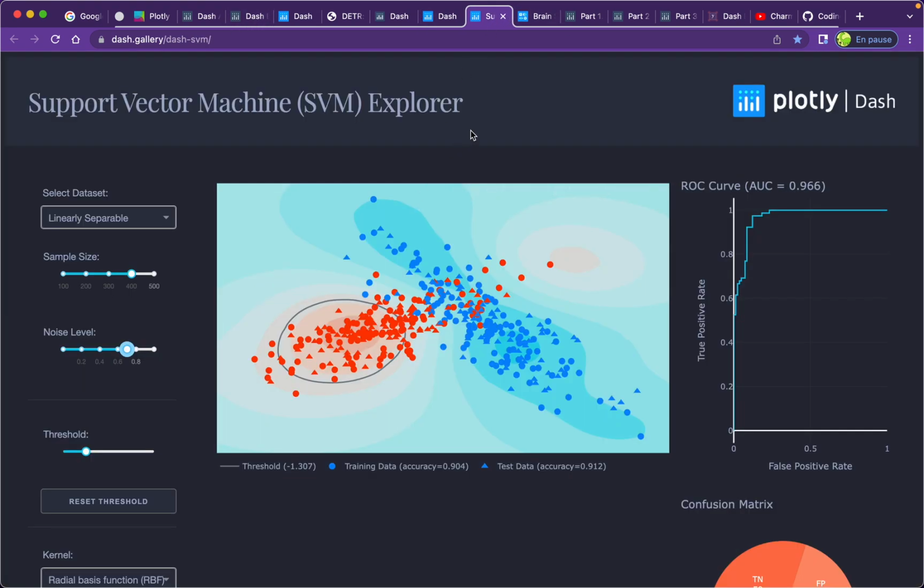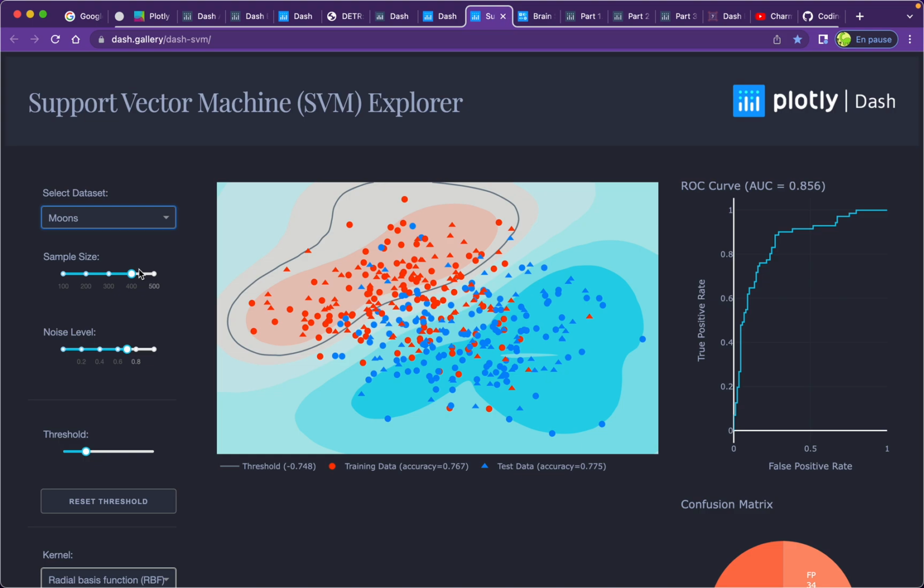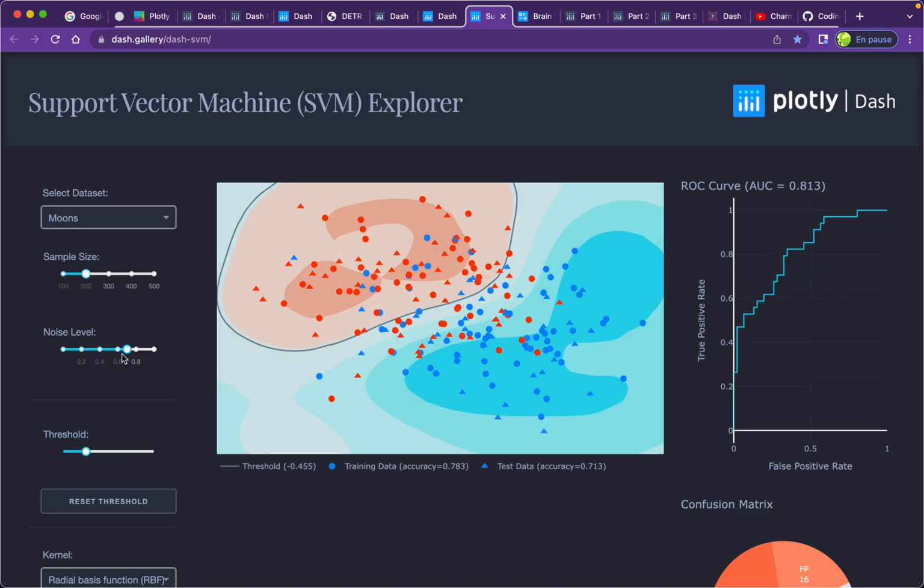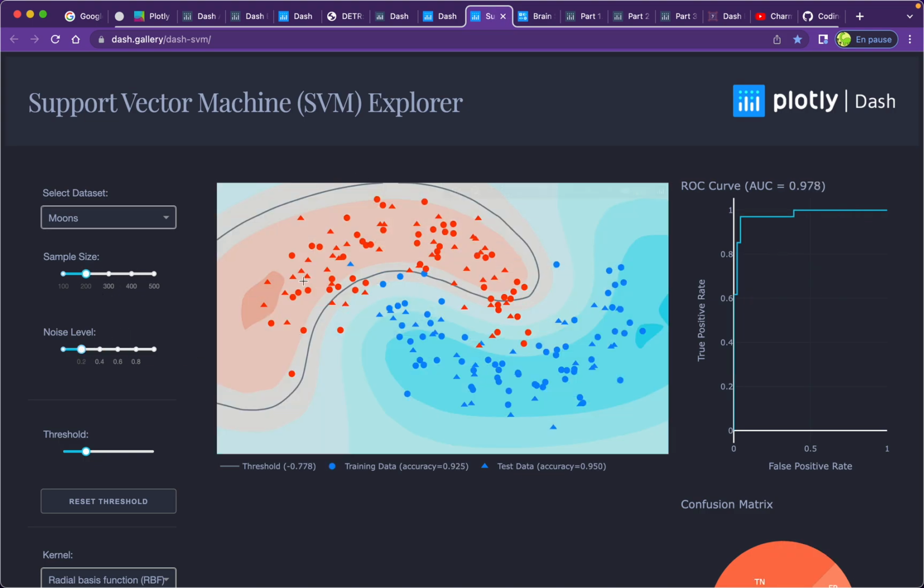You can also use Dash Enterprise to visualize the performance of a machine learning model, such as an SVM, Support Vector Machine. You can see that it is a web app. You have select boxes and sliders, and you can use them to see the performance of your model with the new selection.